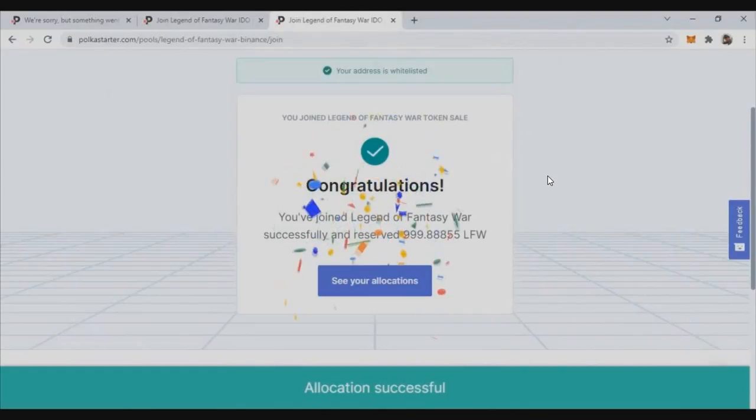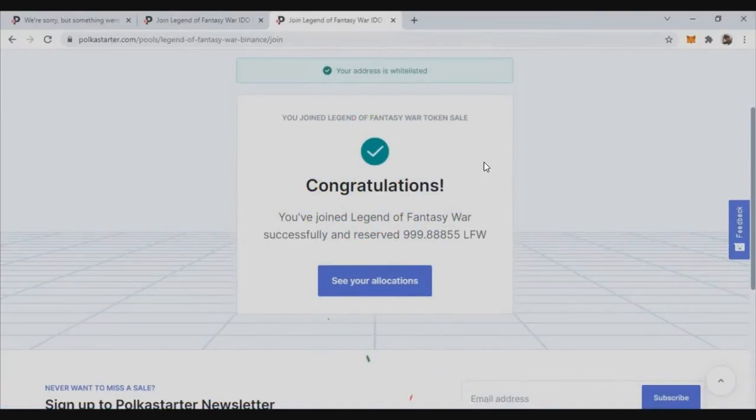There is another important upgrade from version 1 to version 2. In version 1, once you're selected in the IDO or once you join the pool, you'd get a Deadpool GIF image. But now the Deadpool is not there anymore, so you'll be getting this congratulations crackle effect. That means you're all done. So now you are into the IDO.